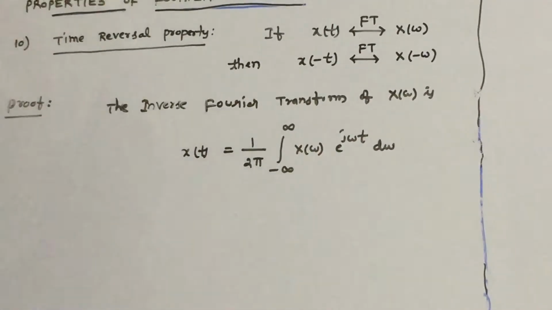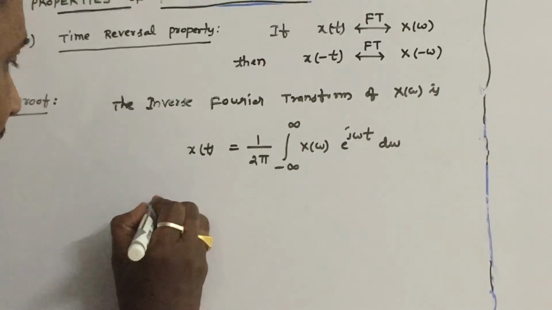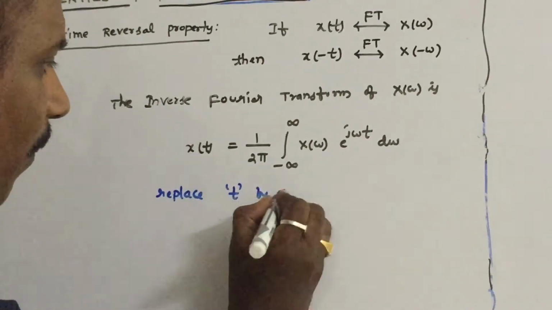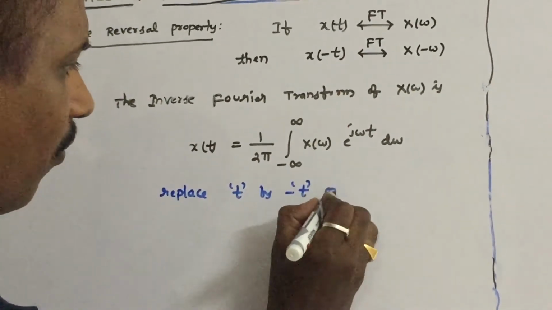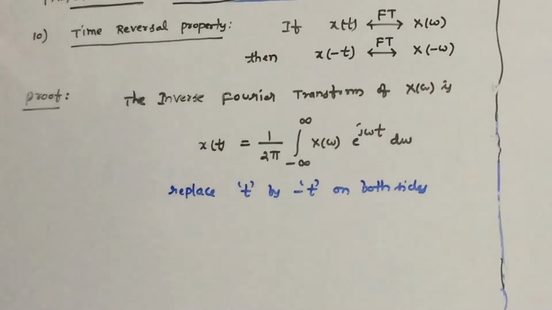Now we have to replace t by minus t on both sides, because we are doing the time reversal operation.